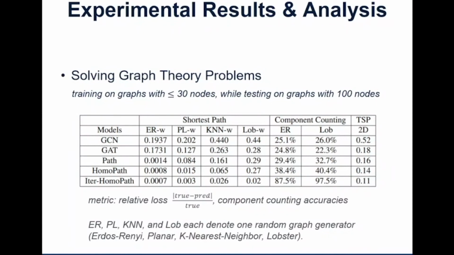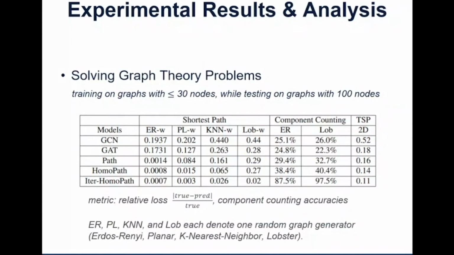We evaluate our models on many tasks. Here is an example of the classical graph theory problems. All the performance numbers are generalization performance, so we train our models on graphs with no more than 30 nodes, and we test them on graphs with 100 nodes. Here we have the shortest path, component counting, and the TSP.